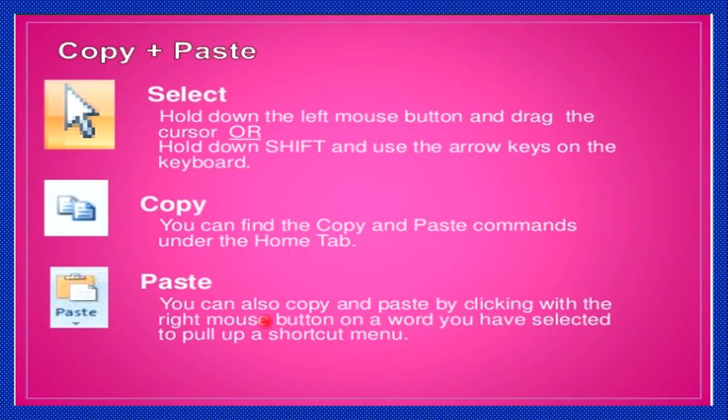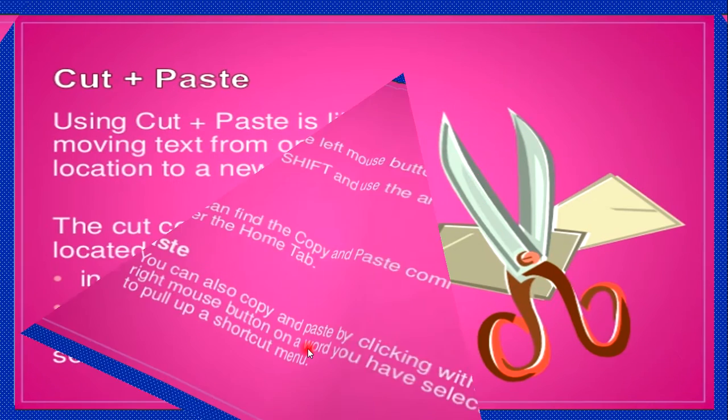Copy plus paste. Select by holding down the left mouse button and dragging the cursor, or hold the Shift button and use the arrow keys on the keyboard. Copy. You can find the copy and paste commands under the Home tab. The shortcut key of copy is Ctrl C and the shortcut key of paste is Ctrl V. Paste. You can also copy and paste by clicking with the right mouse button on a word you have selected to pull up a shortcut menu.